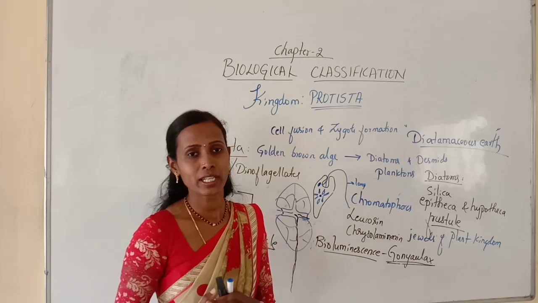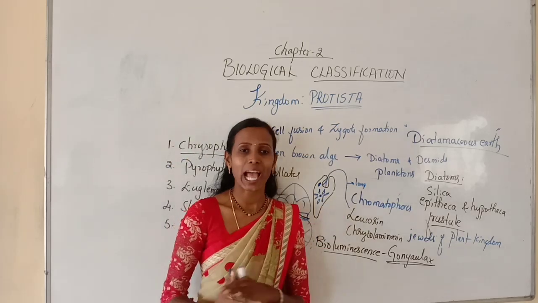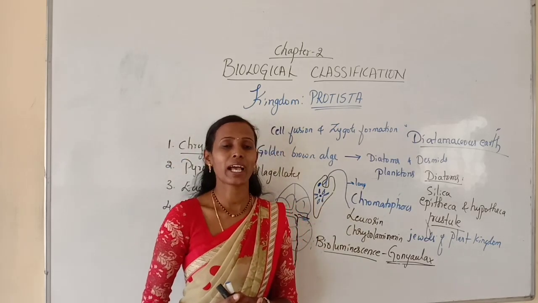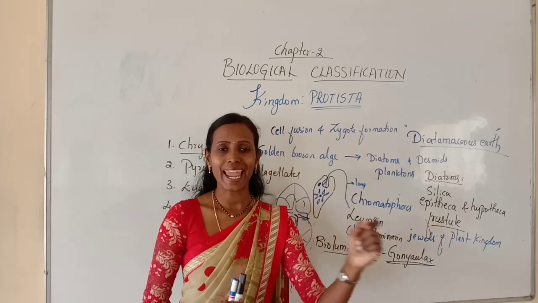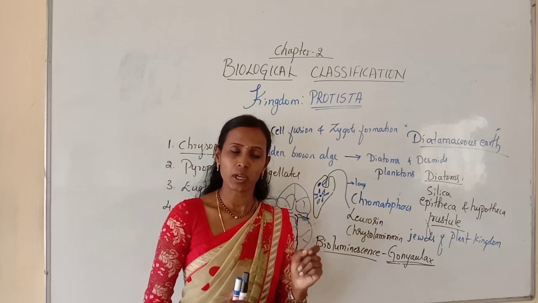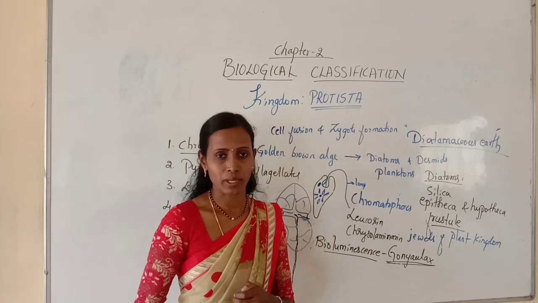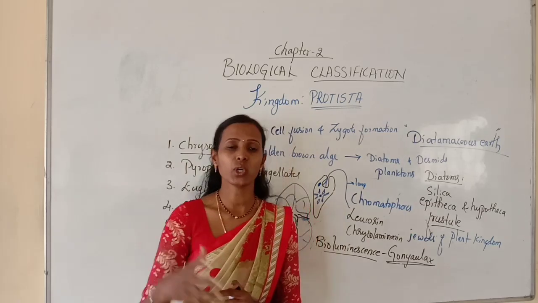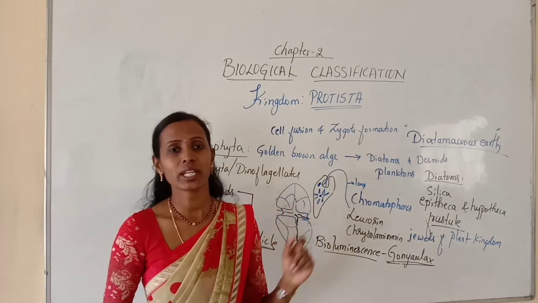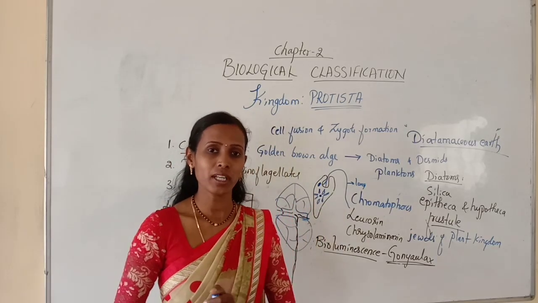In the presence of sunlight, they are photosynthetic. In the absence of sunlight, they behave as heterotrophs, and they have two flagella, a long and a short one. The shorter, smaller one fuses with the larger one. The pigments present in euglenoids are similar to those of higher plants. This euglena has both plant and animal character.